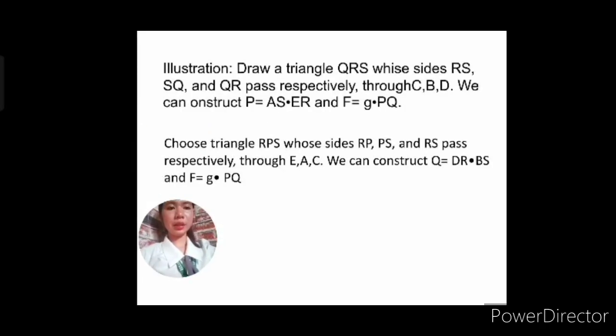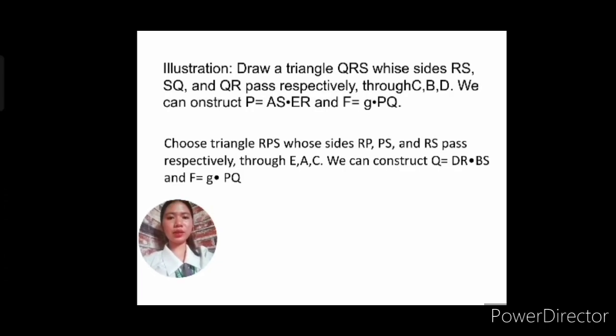Let's make it a statement for illustration. So, draw a triangle from this figure QRS whose sides RS, SQ, and QR pass respectively through C, B, D. Now, from this, we can construct another point, let's say point P, that is the intersection of AS.